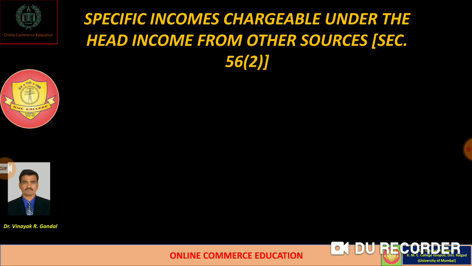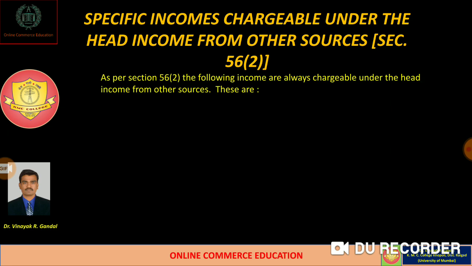So the question arises, what are the specific types of income which are expressly covered under this head? So dear students, as per section 56 subsection 2, there are many types of incomes which are chargeable under the head of income from other sources, like